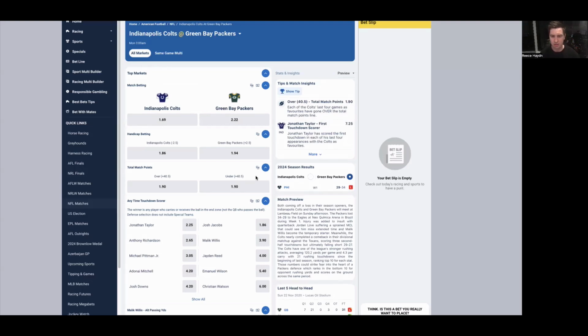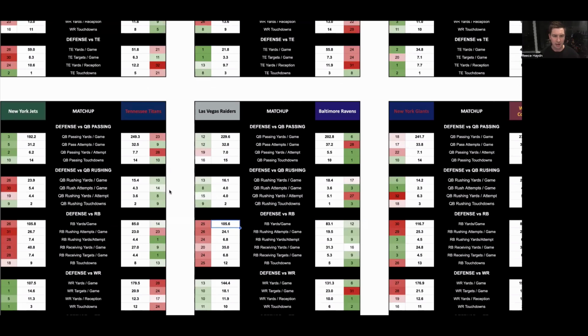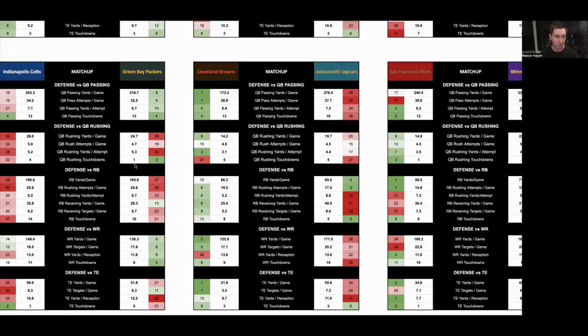They get extended rest coming into this. That gives them a slight advantage. However, they're going to be without their number 1 quarterback for this game. Looking at these 2 teams' performances, I think Indianapolis can control this game on the ground.